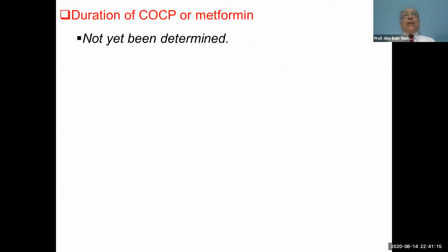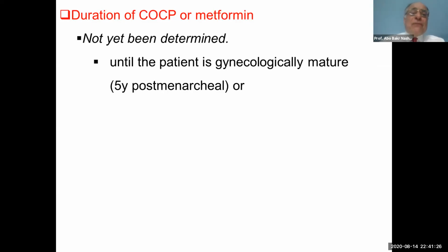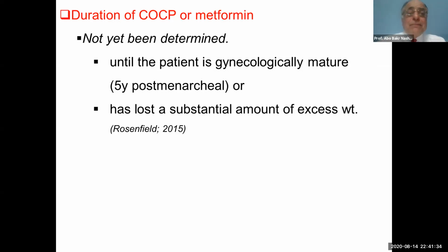A very important question is for how long we will use combined oral contraceptive pills or metformin. It has not yet been determined, but it is advised until the patient is gynecologically mature, that's to say 5 years after menarche, or there is a substantial amount of loss of weight. So the duration of use of the metformin or combined oral contraceptive pills is 5 years after menarche, or when we get a substantial decrease in weight.